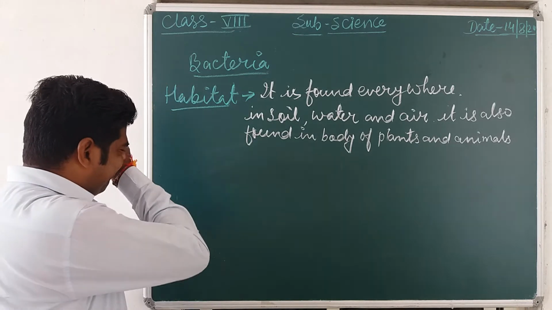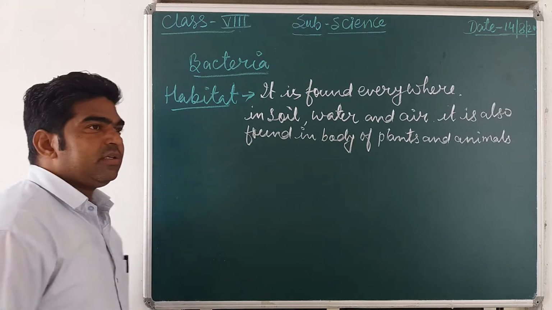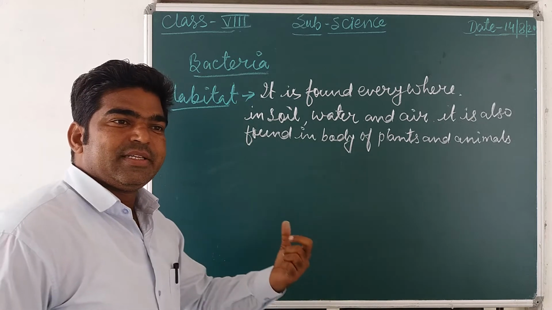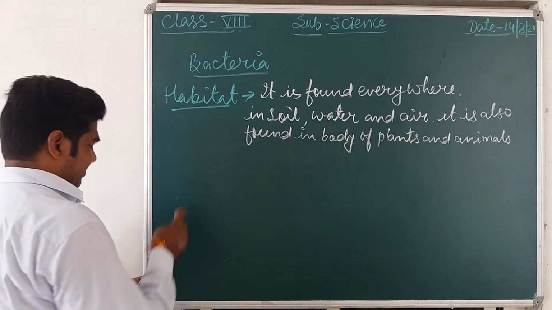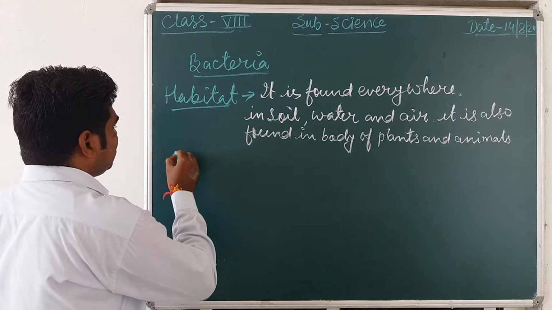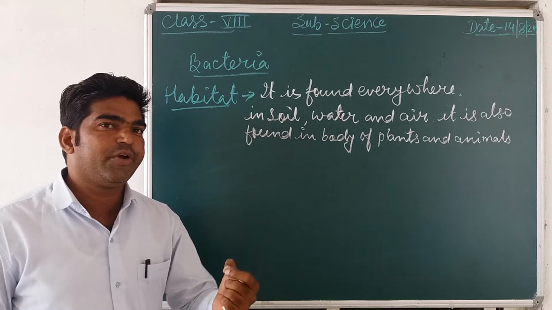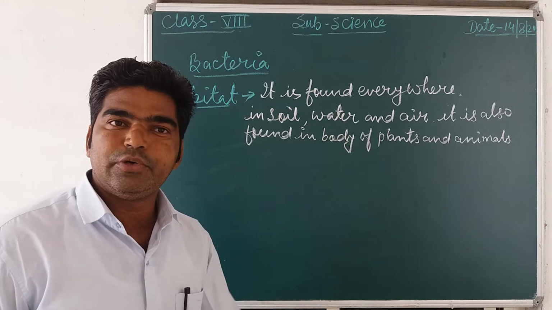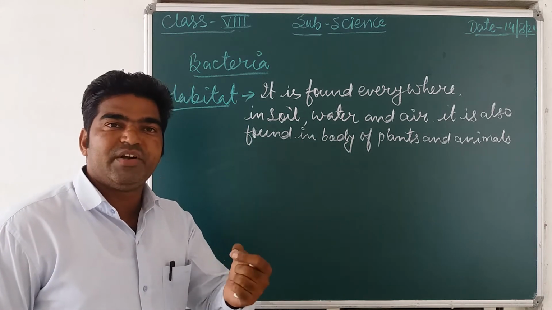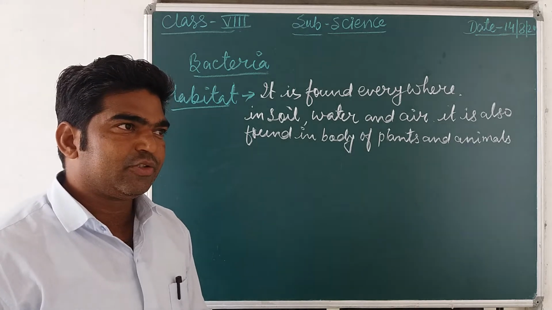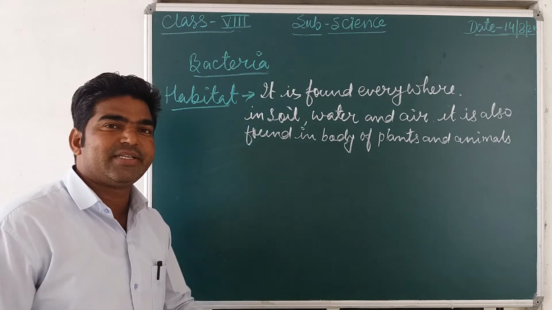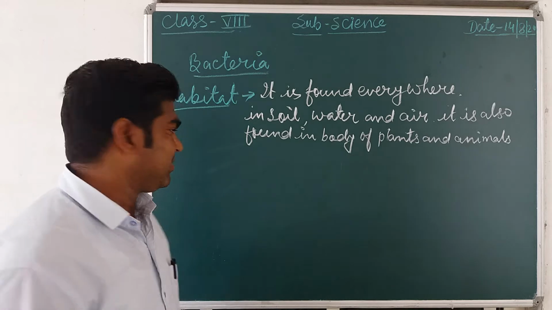Now next, about the size of a bacteria. What is the size of a bacteria? The size of bacteria varies from 0.15 micrometer to 1.5 micrometer. So in between this the size of bacteria lies.